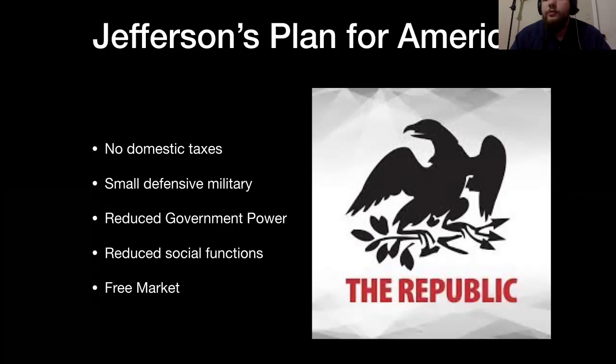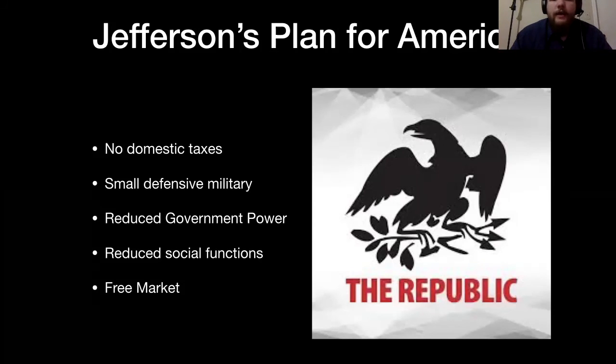He wanted to lower the spending of the American government, essentially make it smaller, which is what the Republicans generally today push for, although now it is by degree instead of the extremes of spending or not spending.